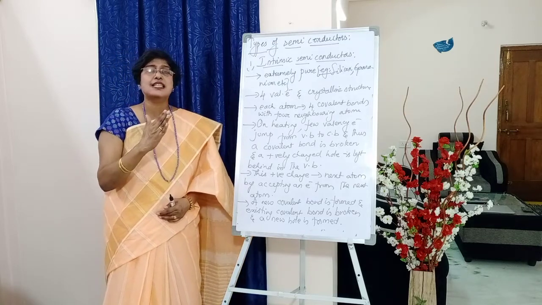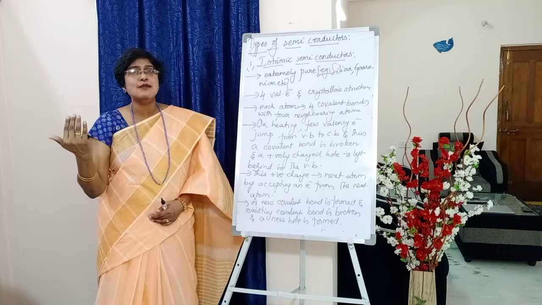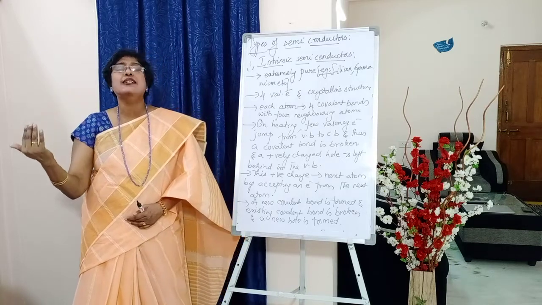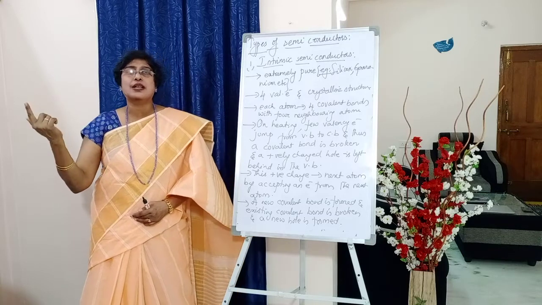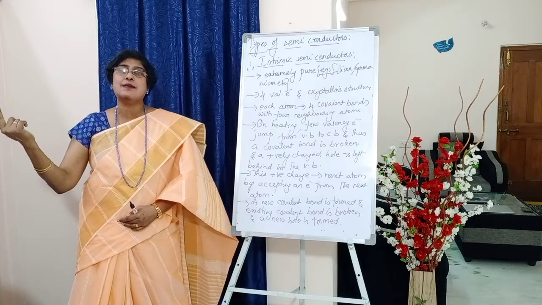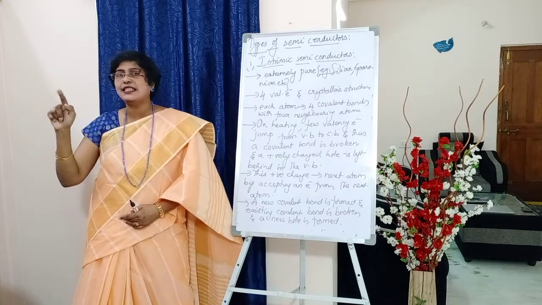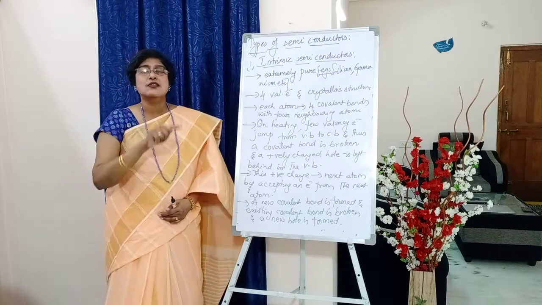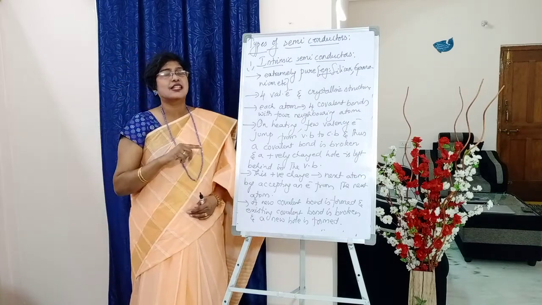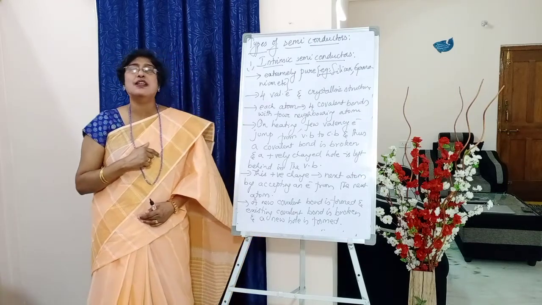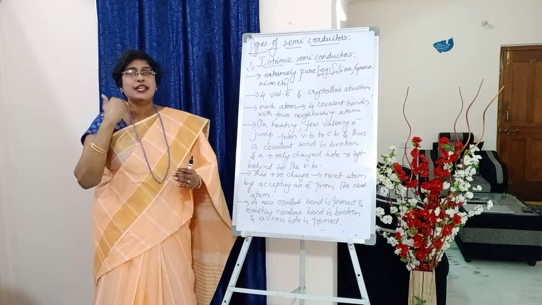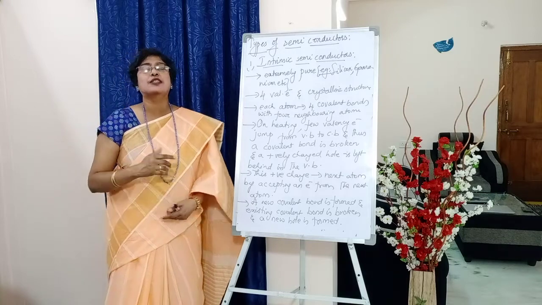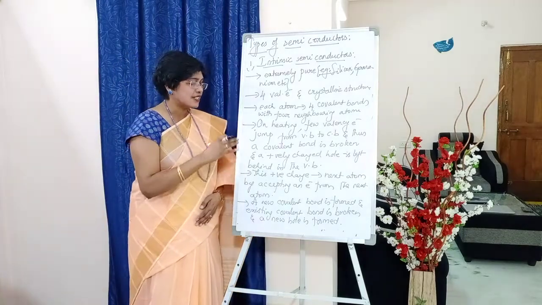Now this positive charge moves to the next atom by accepting an electron from the next atom. So a new bond is formed. There the bond will be broken, and there a positive charge will be formed. Again the same process repeats. So throughout the entire crystal structure, the positively charged holes will be moving. First, what did you see? Valence electron jumping into the conduction band. Next, positive charge moving throughout the entire crystal structure.